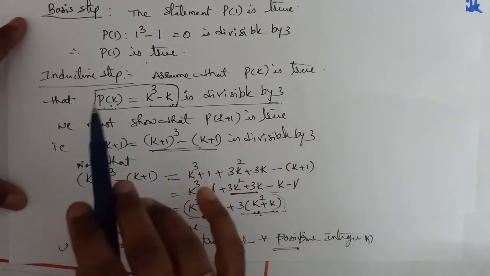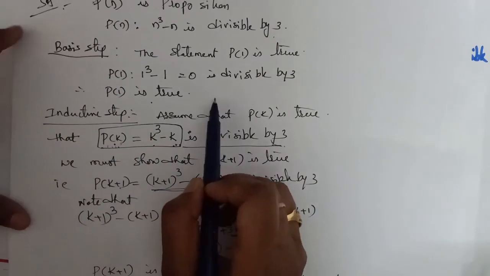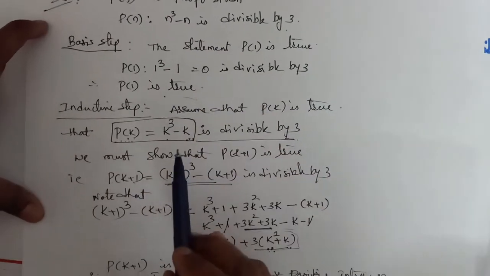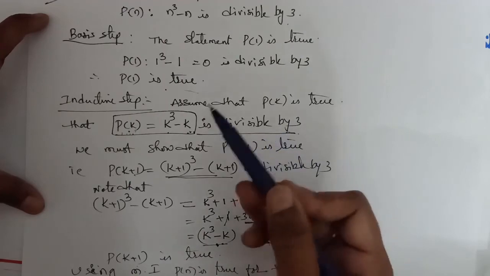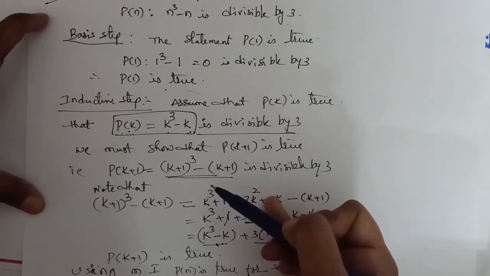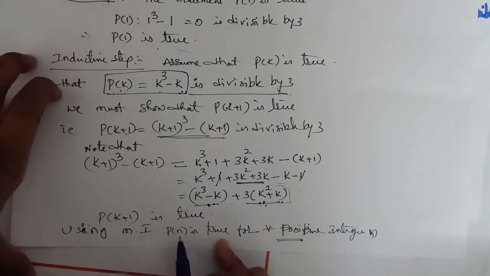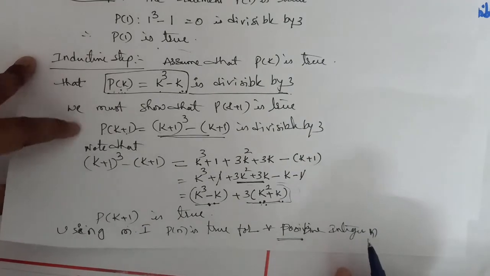So this can be done in 2 steps, basis step and inductive step. In the basis step, we have shown that p of n is true. In the inductive step, we assumed p of k is true. If p of k is true, then p of k plus 1 is also true. That's what we have shown here. Therefore, using mathematical induction, p of n is true for all positive integers n.